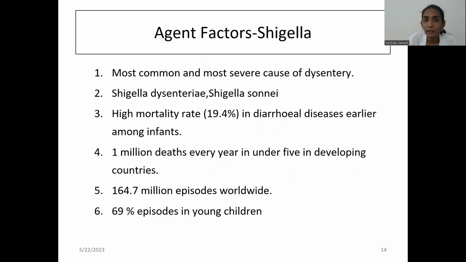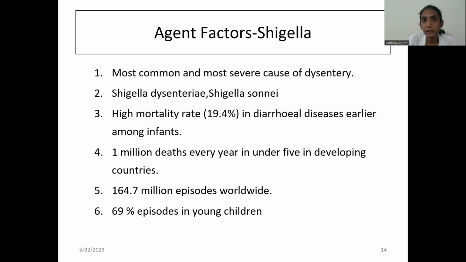The next common bacterial cause we discussed was Shigella. Shigella most commonly causes dysentery, that is, acute bloody diarrhea. Two types are there: Shigella dysenteriae and Shigella sonnei. Mortality rate is higher because of the mucosal damage and the blood loss. It accounts for about 1 million deaths every year in under 5 children in developing countries like India.